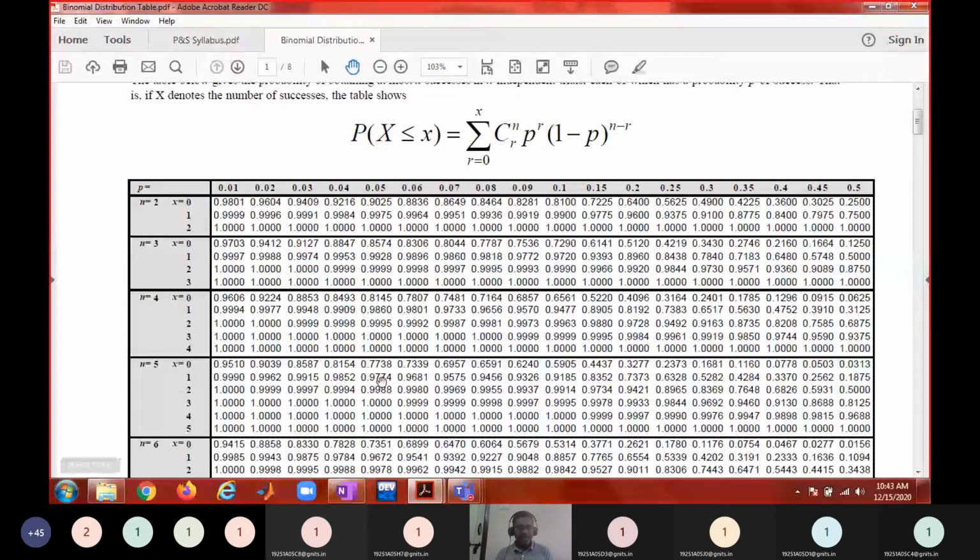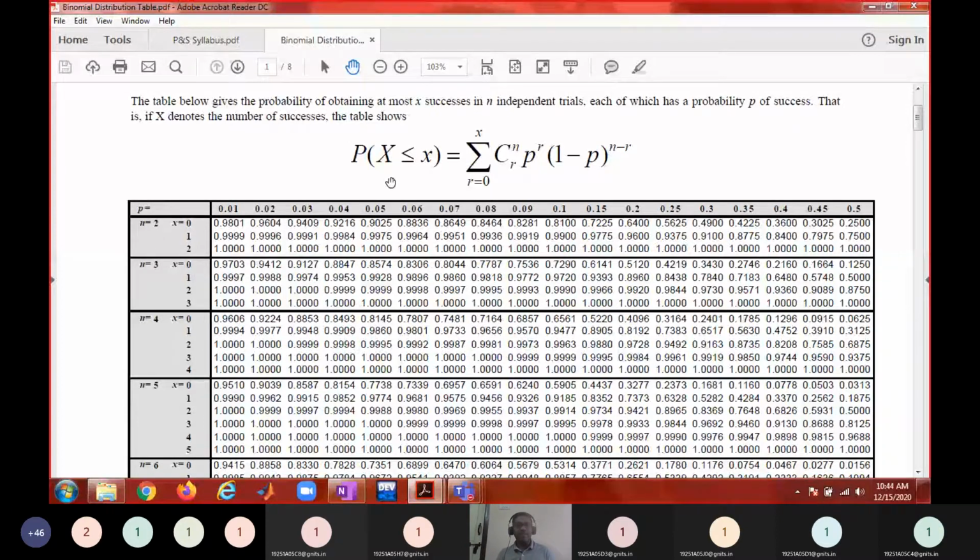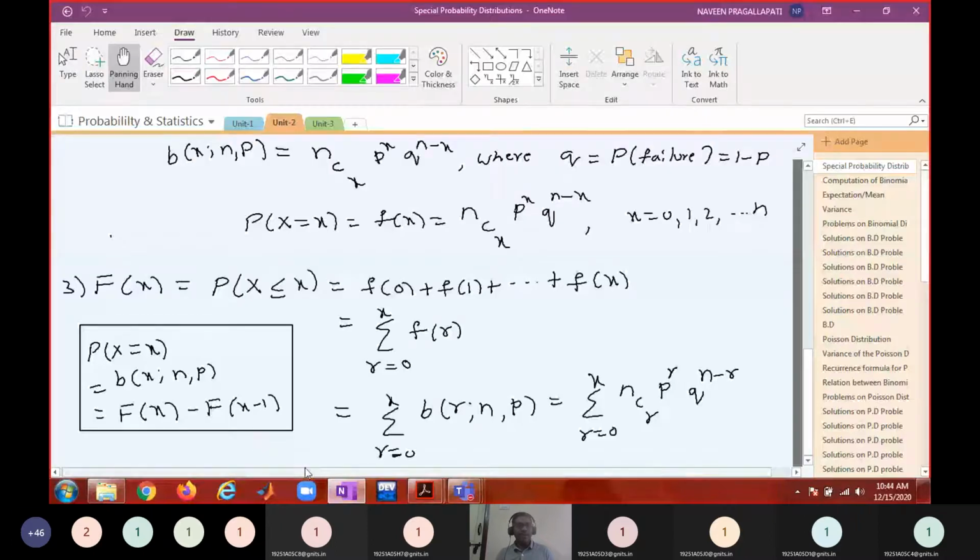If you want only 1 number of success with probability 0.05, it is 0.9774. With probability 0.2, it is going to be 0.7373. So this is a cumulative probability. Please remember, this is a cumulative probability, and if you want to find out a particular probability, then use this formula: cumulative probability of x successes minus the cumulative probability of x minus 1 number of successes gives the x number of successes. You can use this distribution table to find out the probability that x takes this value.